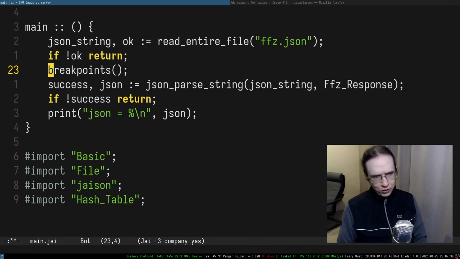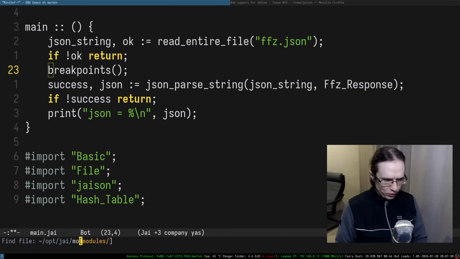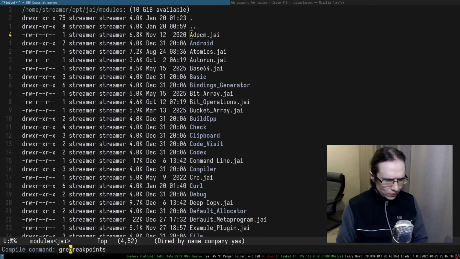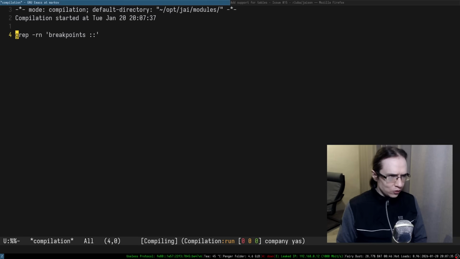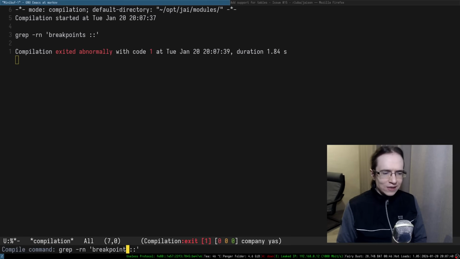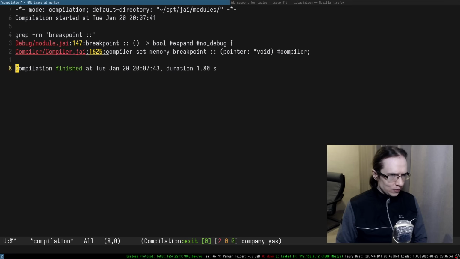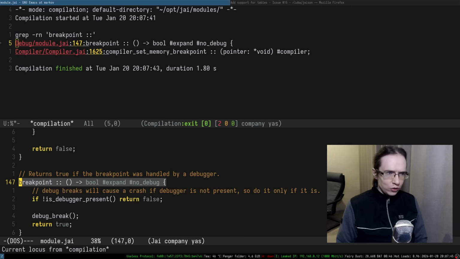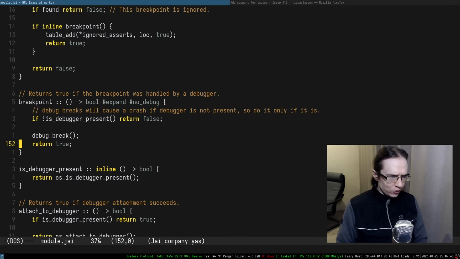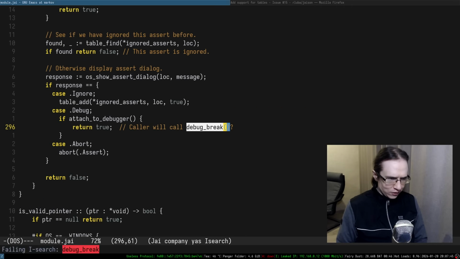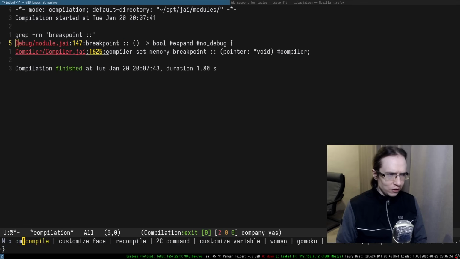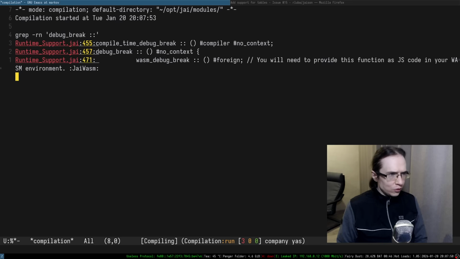And this is a special function that will just issue a breakpoint on your specific platform. So we can just find it, something like that. Depending on the platform, it's not breakpoints, it's a single one. On different platforms, it is going to basically do different things. So there's a debug break. I hope it is within the same module. It doesn't seem to be within the same module, so I probably have to search for it again.